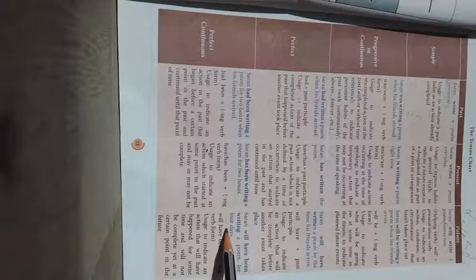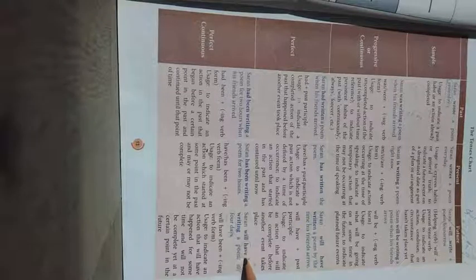So, there is a future time given, and in that future time it may or may not get completed. That's what is given, right? Yet at another certain point in the future, it will not be complete. It may prolong. So at that time we have to go for the future perfect continuous. So for future perfect we have only one, right? Have alone. Got it, my dear? For future perfect you have to use have alone, not has, whereas in the present, according to the subject, it may vary, right, my dears?